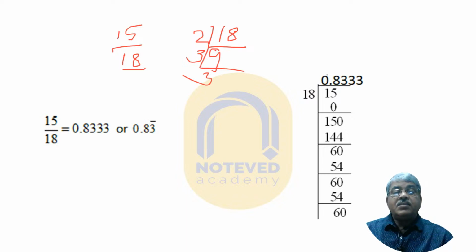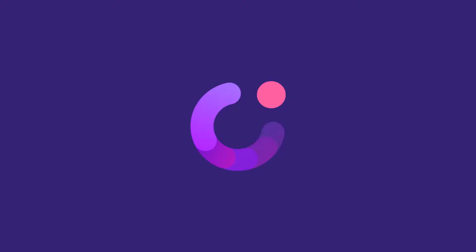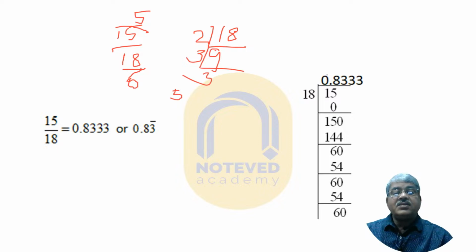But here it is not in standard form. So when you take 15, you get here 5, because 3 5s are 15. Here is 6, and now the denominator is also 6. So the answer is 5 by 6. Clear?